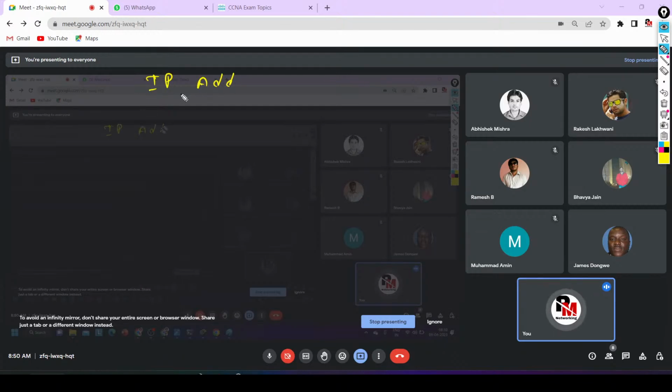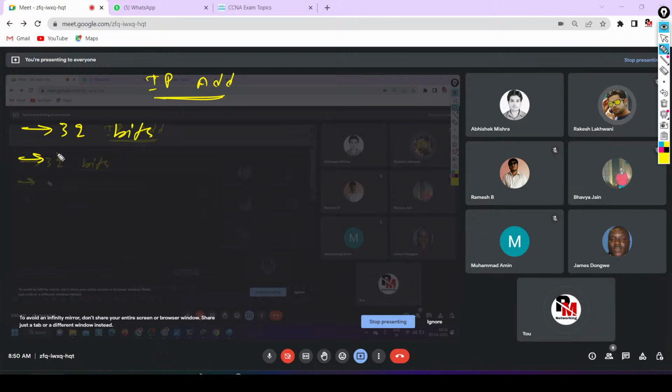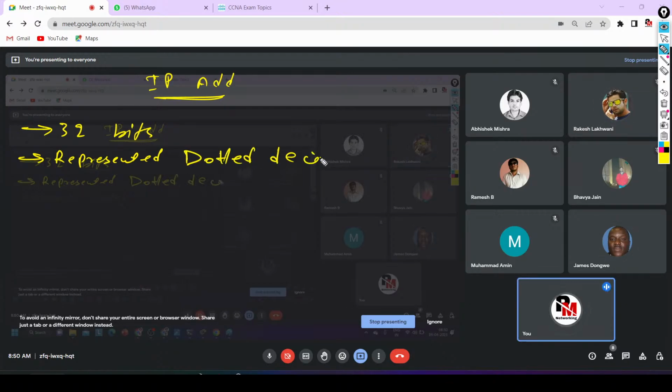Next type of address is IP address. Guys, anything about IP address that you know? It is a layer 3 address. First of all, tell me what is the size of an IP address? 32 bits. So it is a 32-bit address, represented in decimal format, dotted decimal. It is fixed. It does not depend on the vendor how you will represent it. An IP address will be represented in dotted decimal every time.